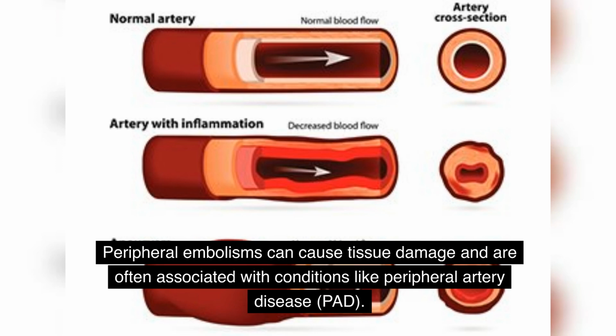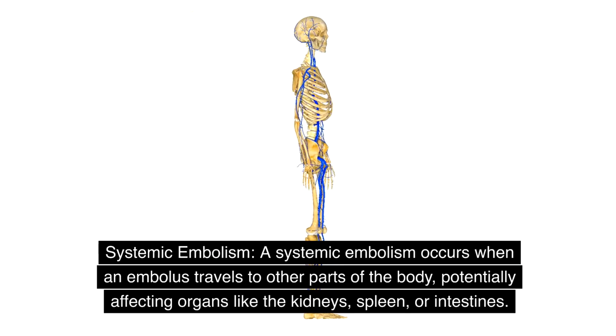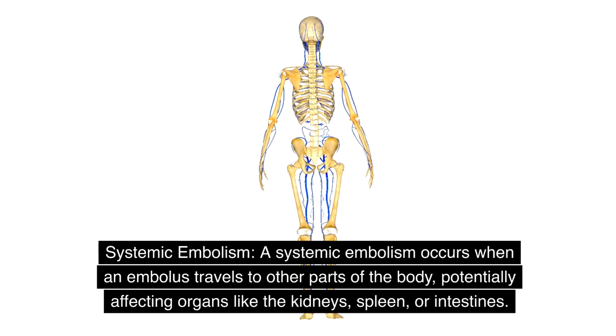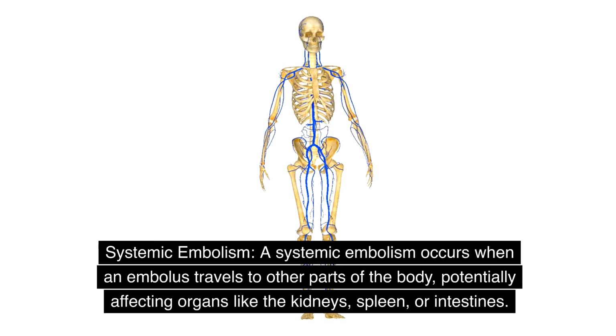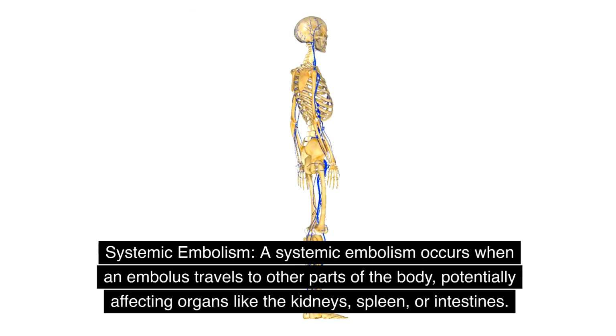Peripheral embolisms can cause tissue damage and are often associated with conditions like peripheral artery disease, PAD. Systemic embolism. A systemic embolism occurs when an embolus travels to other parts of the body, potentially affecting organs like the kidneys, spleen, or intestines.